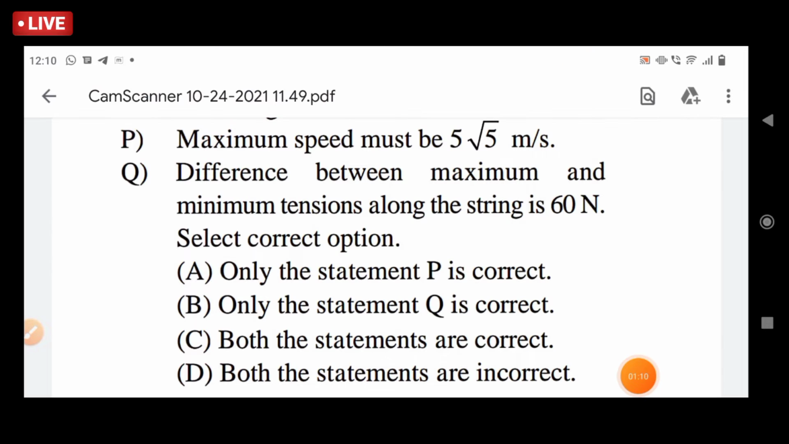P, maximum speed must be 5 meter per second. Q, the difference between maximum and minimum tension along the string is 60 Newton. Select the correct option. So what are the options given?